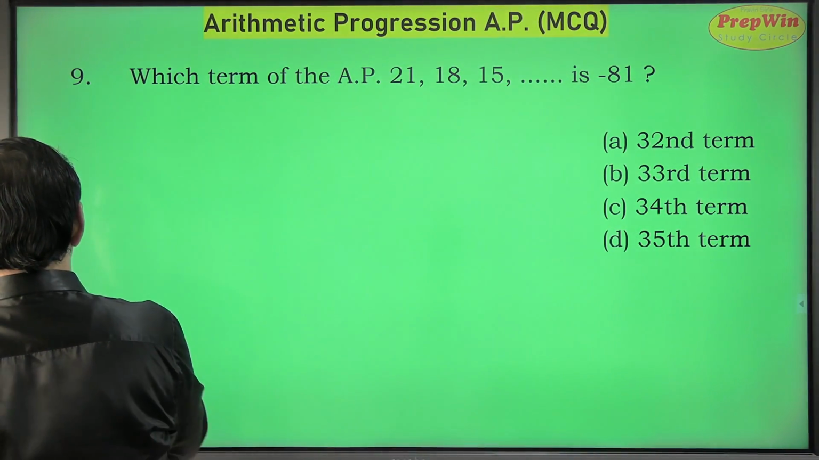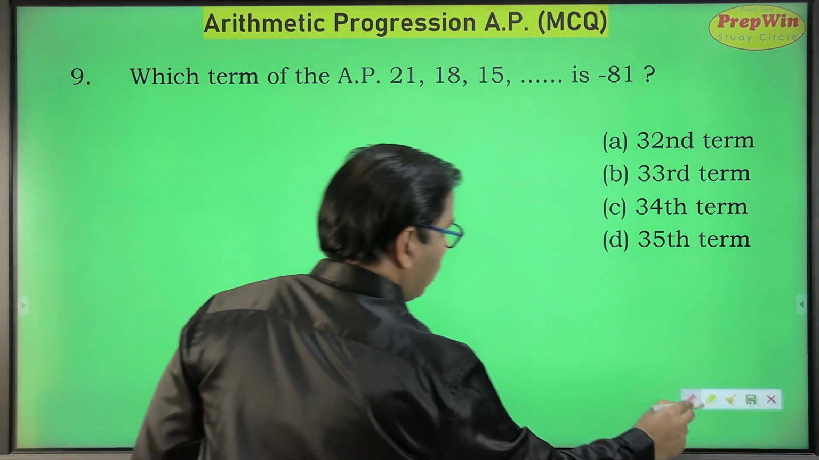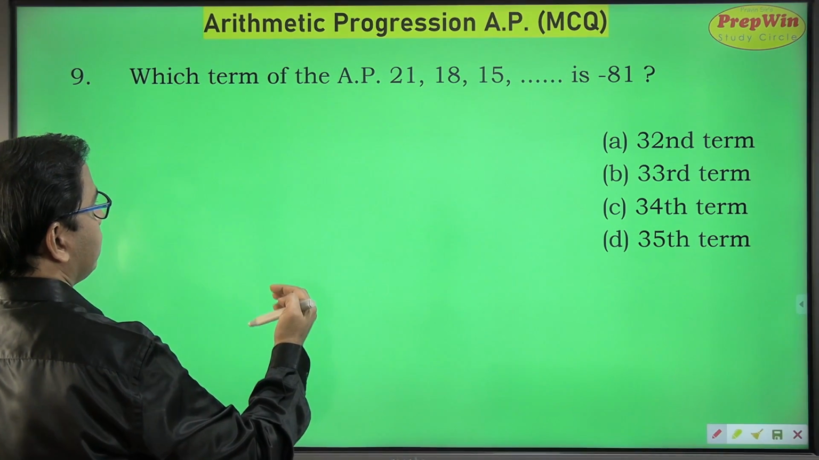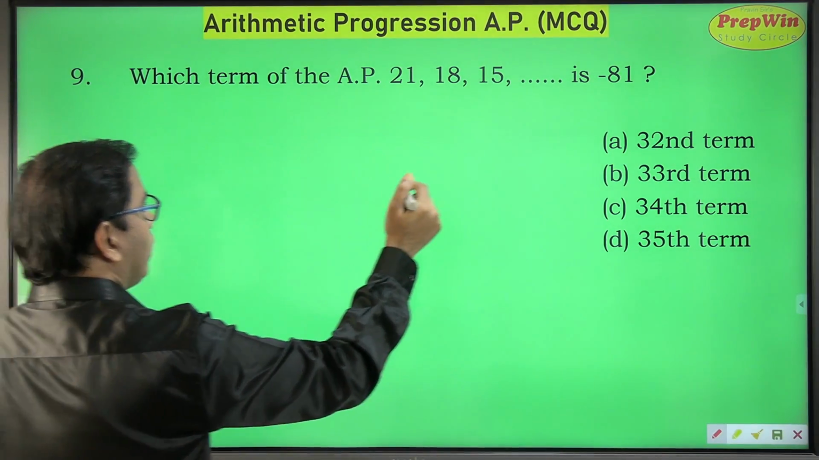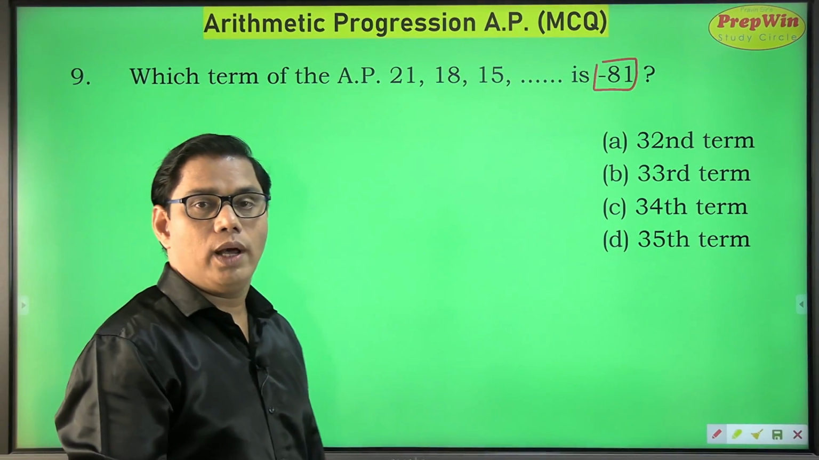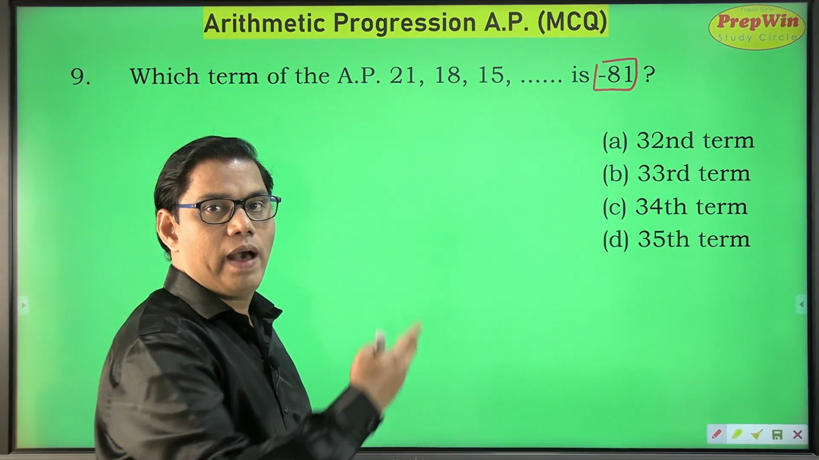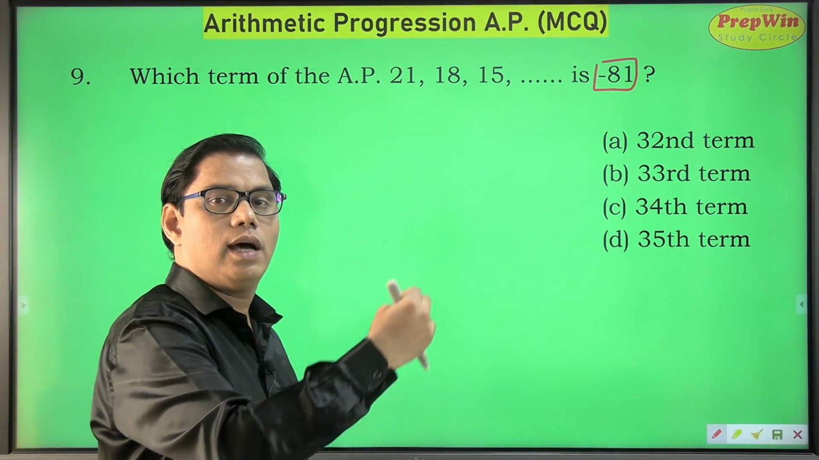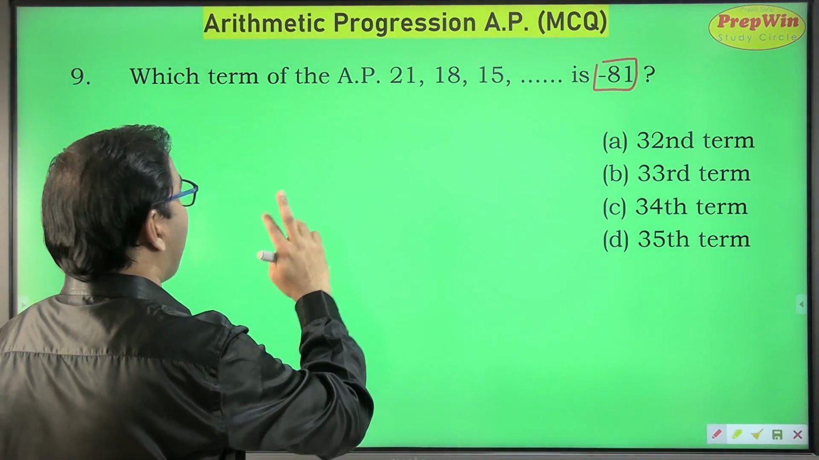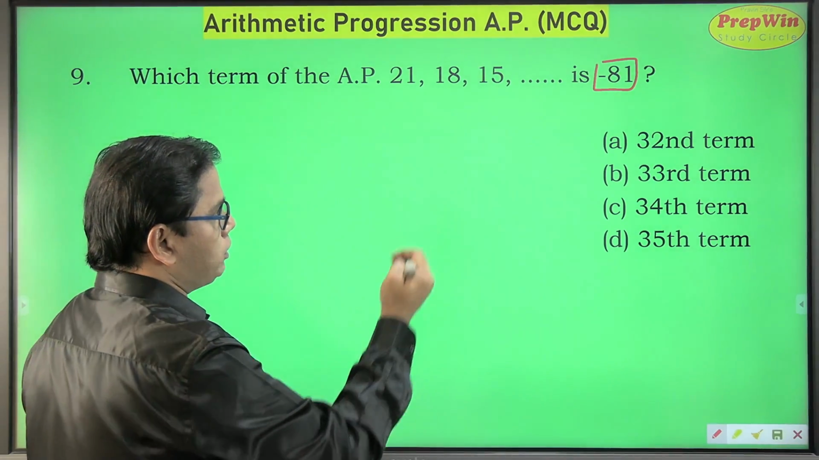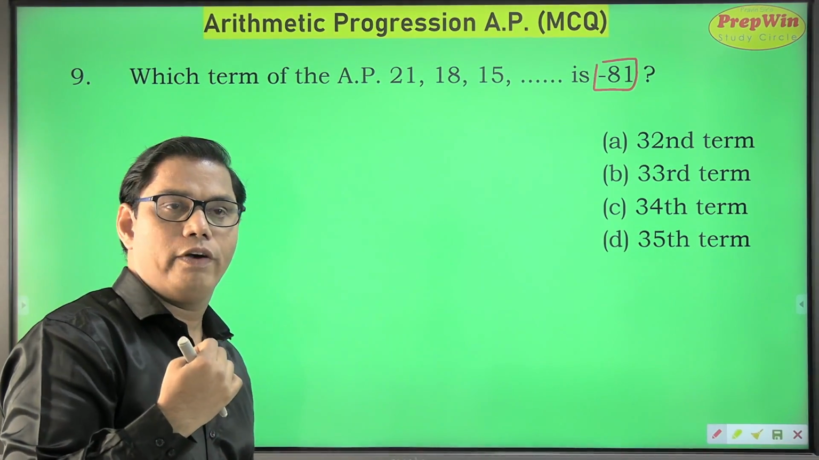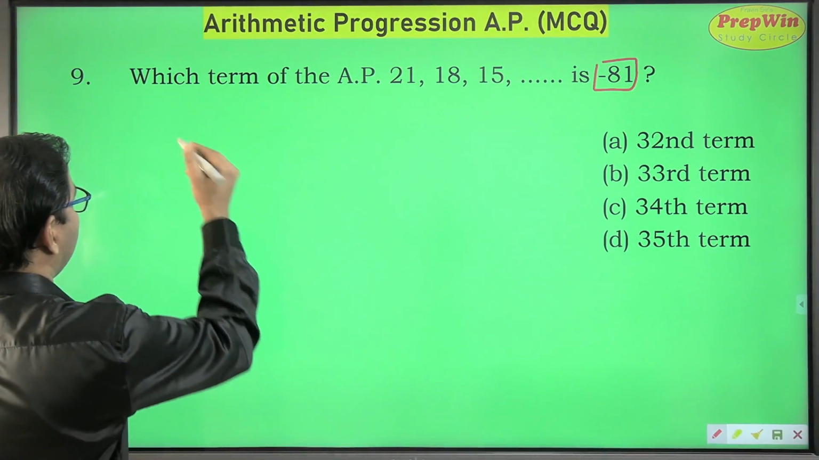So this is my question number 9, which is asking me to find what? Which term of an AP 21, 18, 15 and so on is minus 81? Values are decreasing. So sooner or later you are going to find a negative value as this AP is heading towards negative infinity. My last term is minus 81 and I have to find which term it is, and the options are 32nd term, 33rd term, 34th term or 35th term. So let's accept this challenge and solve.